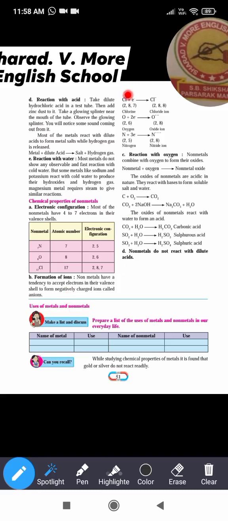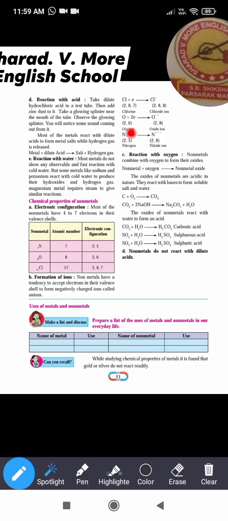Now see its reactions. Chlorine plus one electron. Chlorine has the electronic configuration 2, 8, 7. Now here one electron is added. So what will happen? The outermost shell now has 8 electrons, so 2, 8, 8. In this negative ion, when we compare the protons and electrons, there is one extra electron. Because of that one extra electron, it bears the negative charge.